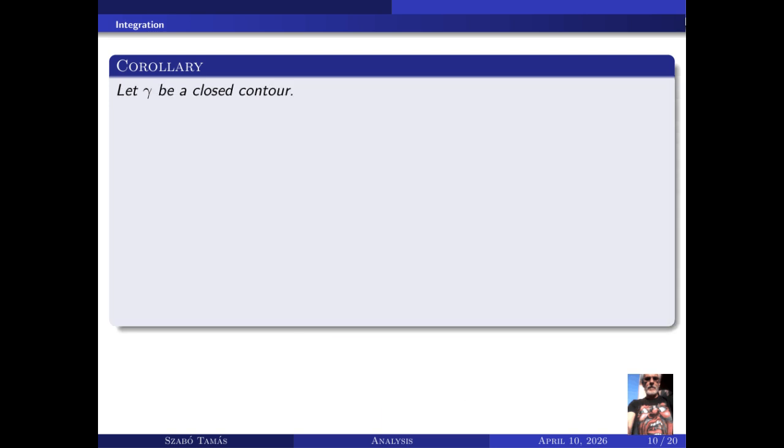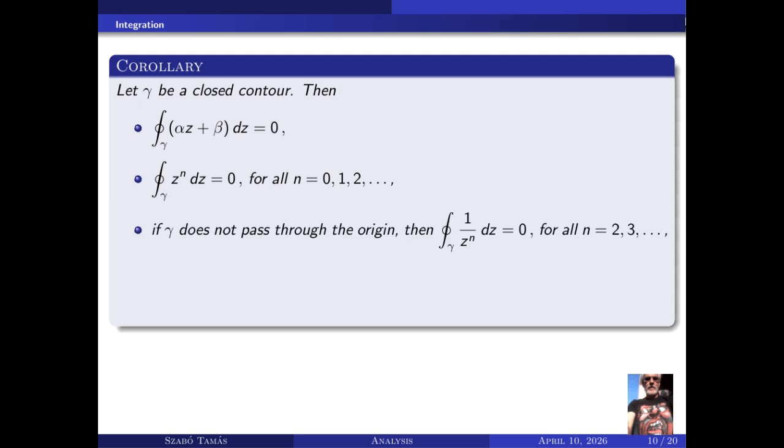Let γ be a closed contour. Then the closed contour integral over γ of αz + β dz equals 0. The closed contour integral over γ of z^n dz equals 0 for all n = 0, 1, 2, and so on. If γ does not pass through the origin, then the closed contour integral over γ of 1/z^n dz equals 0 for all n = 2, 3, and so on.